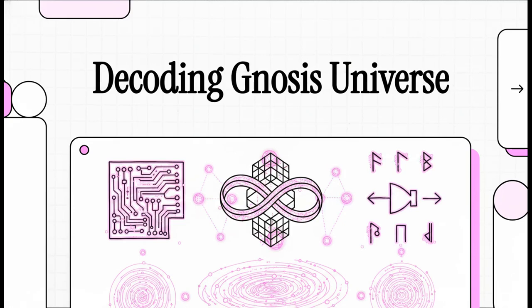Welcome to this explainer. Today, we are unpacking something absolutely wild. One of the most fascinating, esoteric, and highly conceptual frameworks we have ever encountered. We're talking about the Gnosis topological programming language. Let's just dive right into the absolute bleeding edge of formal logic, shall we?